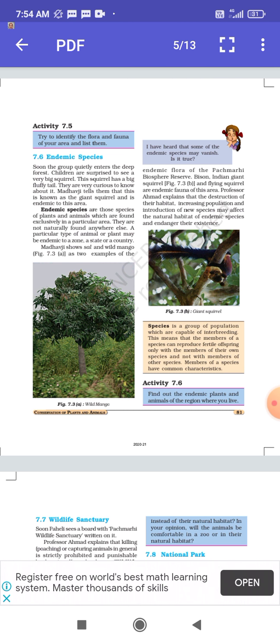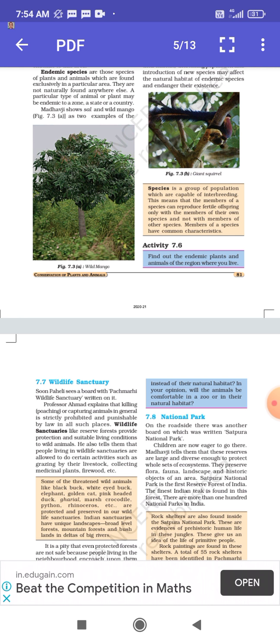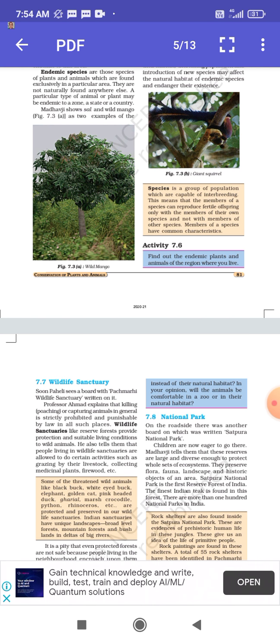Now next comes species. Now what are species? A species is a group of populations which are capable of interbreeding. This means that the members of the species can produce fertile offspring only with the members of their own species and not with the members of other species. Members of the species have common characteristics. A species is basically a group of populations which can interbreed with their own species only.